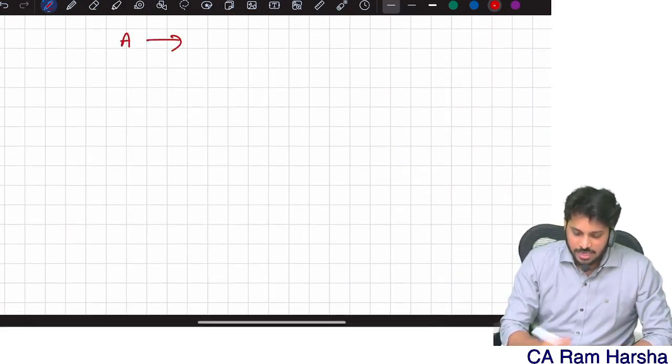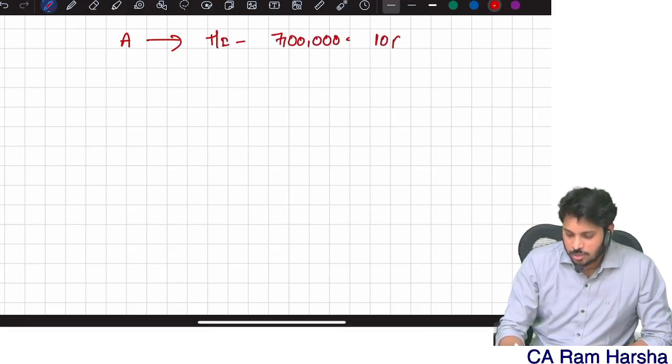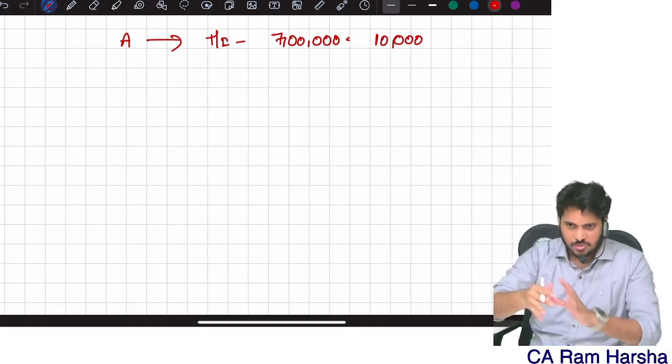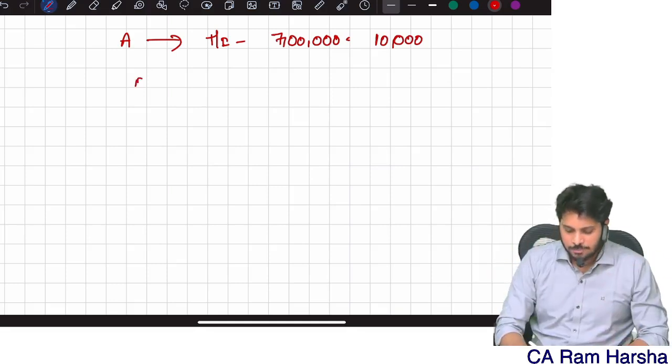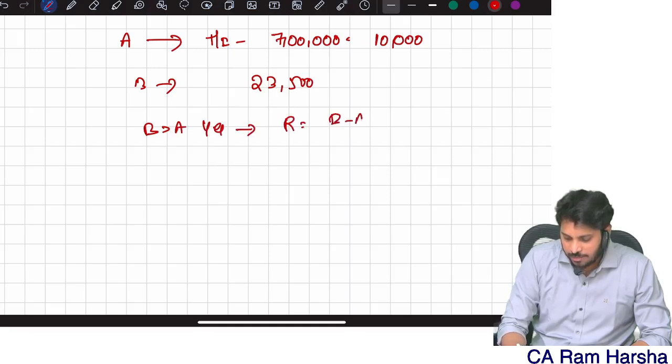Point number A: what is my total income minus 7 lakhs? 10,000, because the rebate computation step does not talk about 87A, 112A, special income and all that. They only talk about steps. Step number B, what is my tax on total income? In the given case, 23,500. Is B more than A? Yes. Then rebate is equal to B minus A, which is 13,500.